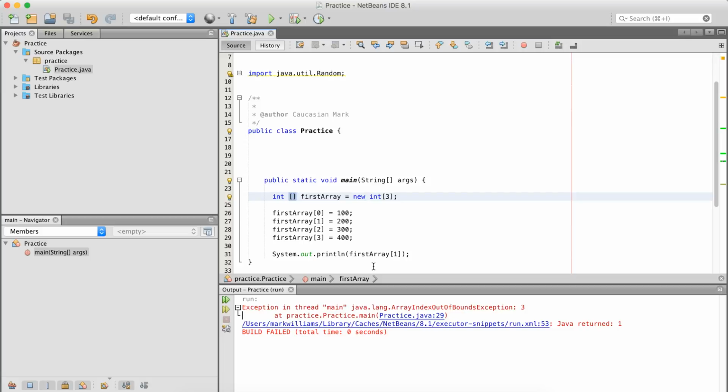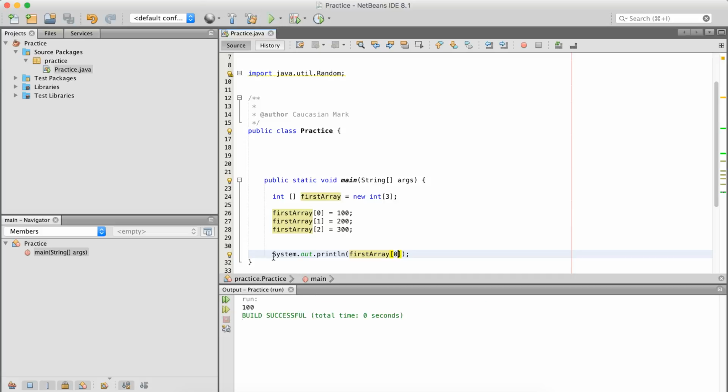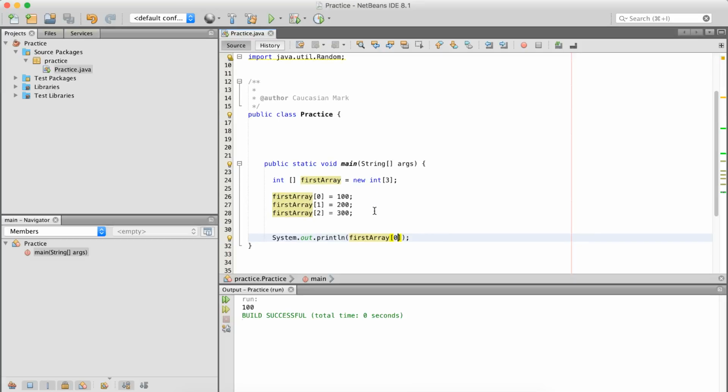So we could go back in here, remove that bad boy there, and let's just do 0 for the fun of it, right? And we have 100. That's awesome. So we have that going for us now. I think that's a lot of fun. And this is one of the ways you can make an array. And we also see how to break it, all that other stuff.